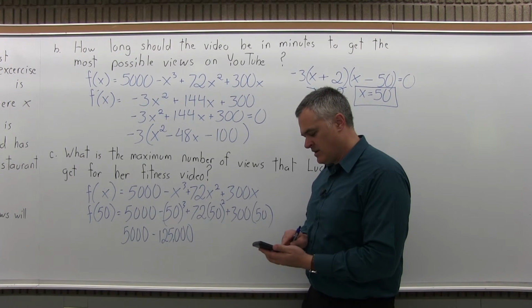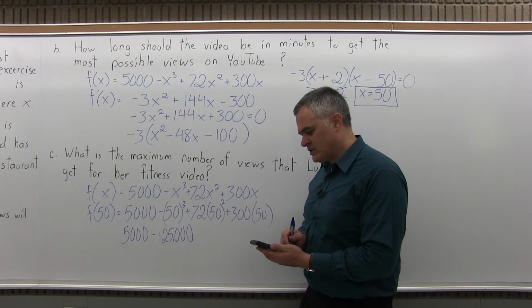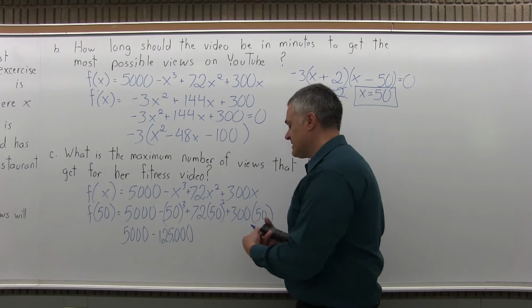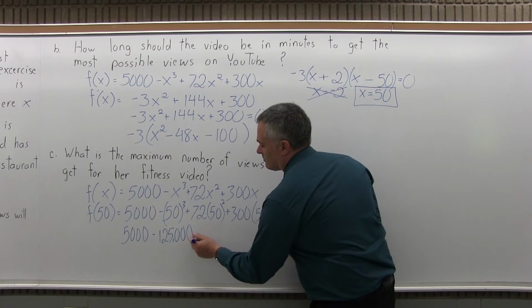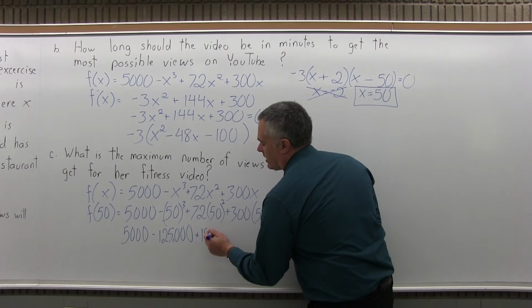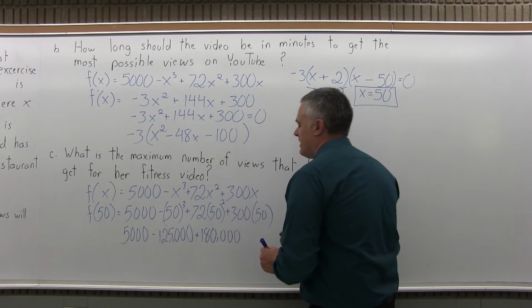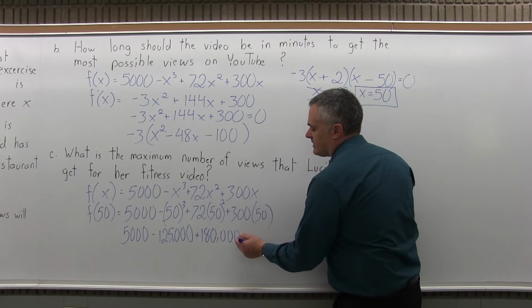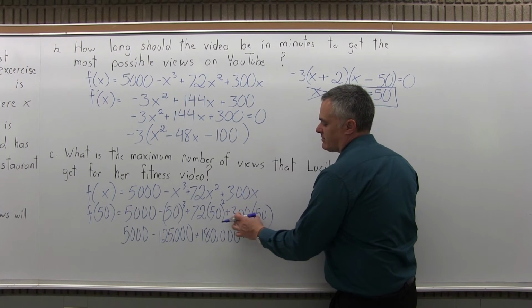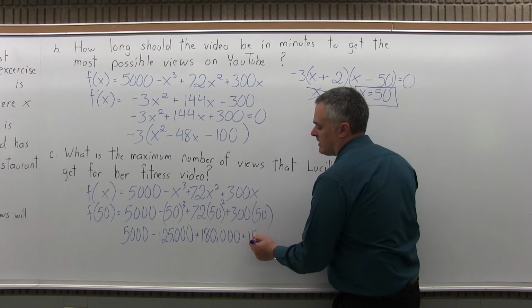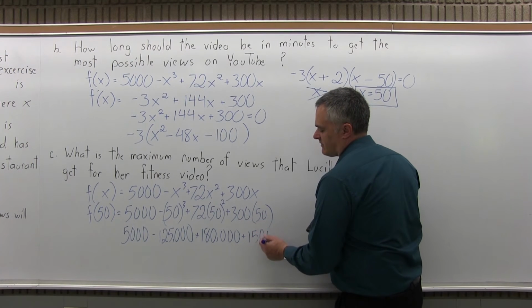So 50 times 50 is 2,500 times 72 is 180,000. I missed a 0. So plus 180,000. And then 300 times 50, again, very big numbers. Just focus on the 3 times 5 first. That's going to be a 15, and then put your 3 zeros back, so 15,000.